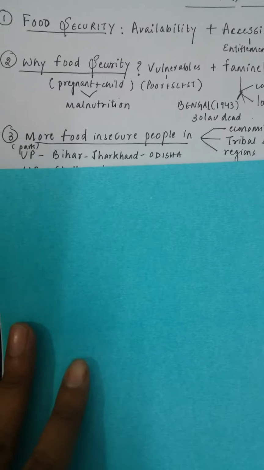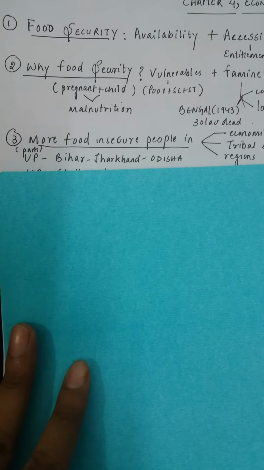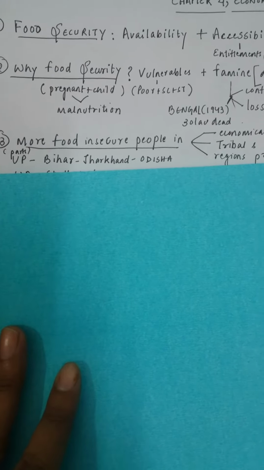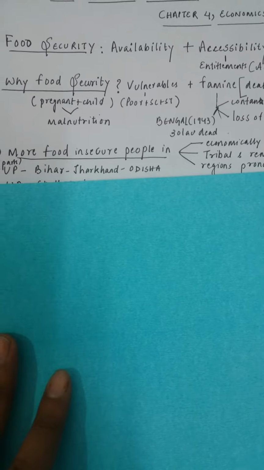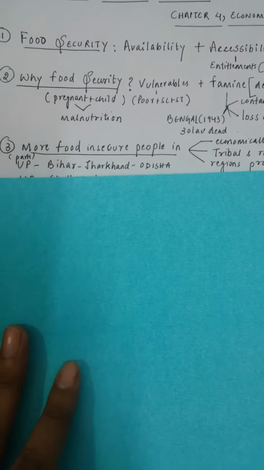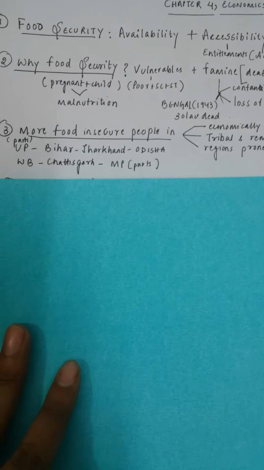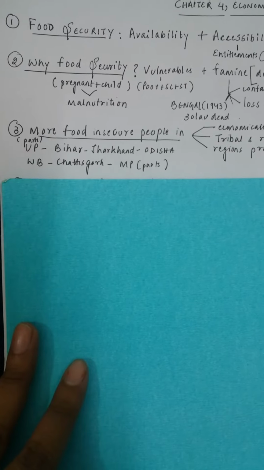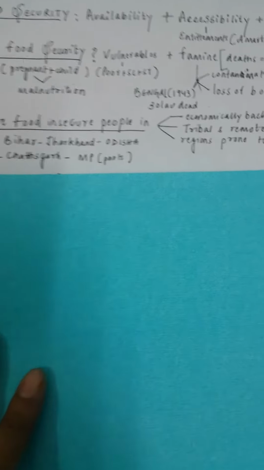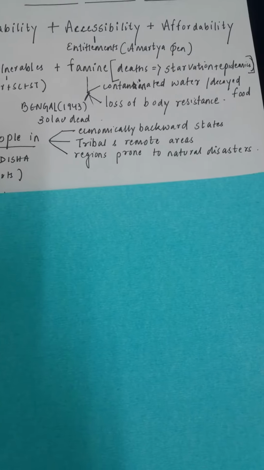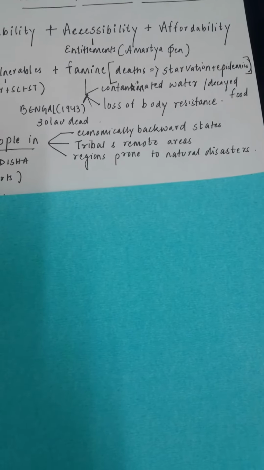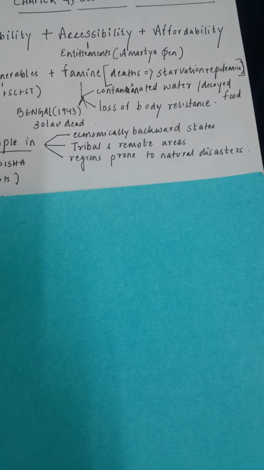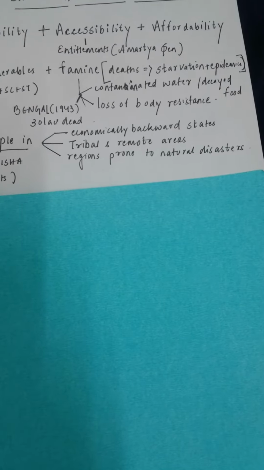Third point, where do we find the more food insecure people or people who might be more vulnerable? As discussed, like poverty, this phenomenon is also very relative. For instance, economically backward states, tribal and remote areas, regions prone to natural disasters could be more vulnerable.